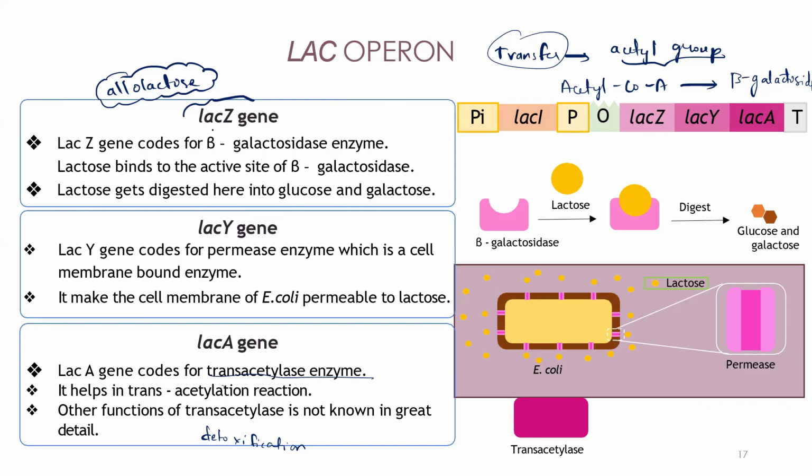Please note this down. Allolactose or lactose, both will be converted into glucose and galactose. This disaccharide will break down and convert into monosaccharides. Clear? And remember, allolactose and lactose act like an inducer. I'll explain this again, but they act like an inducer.